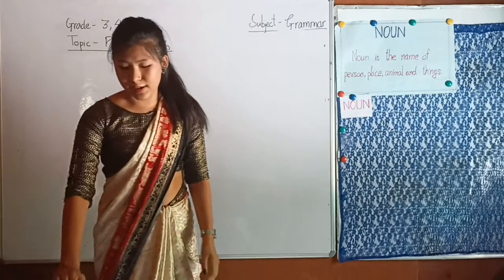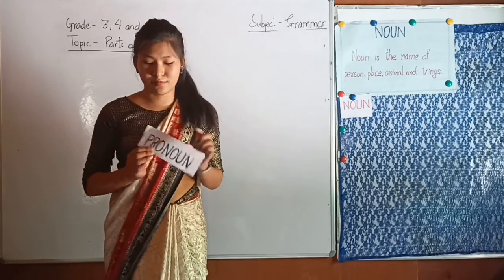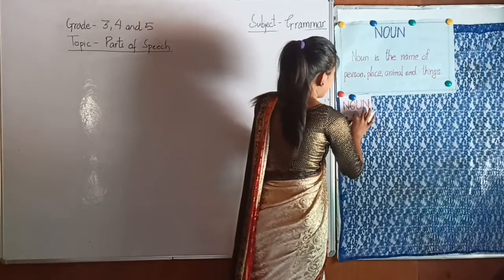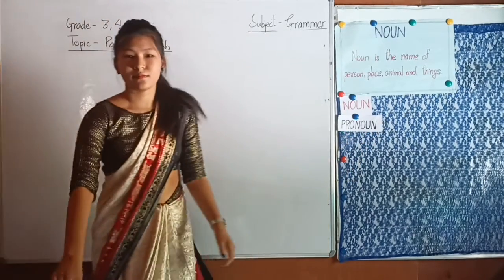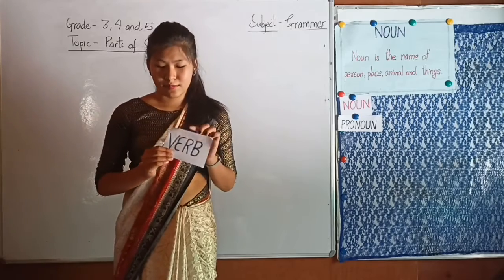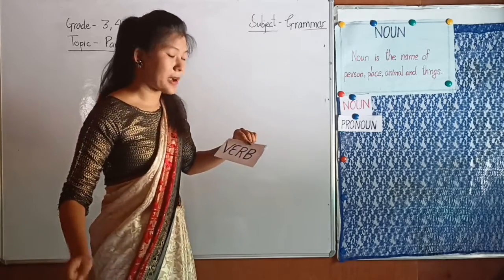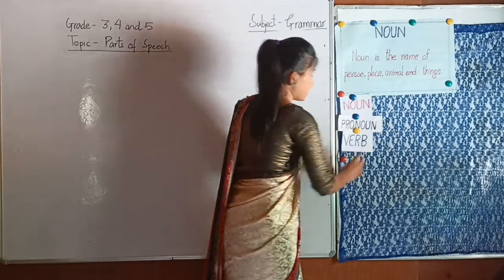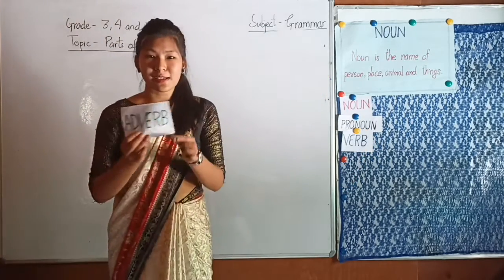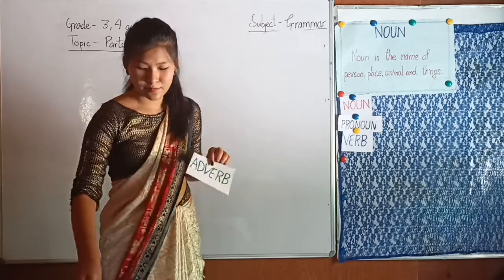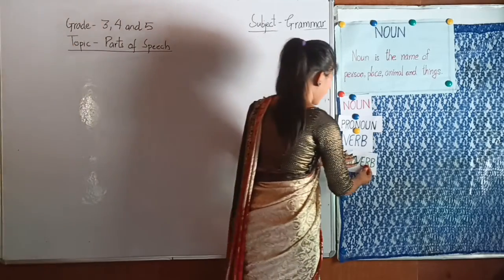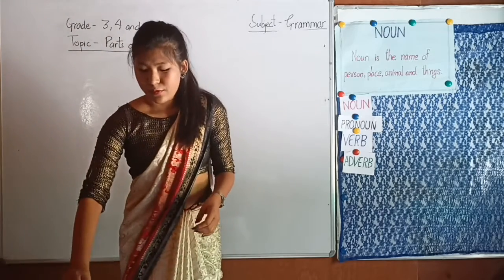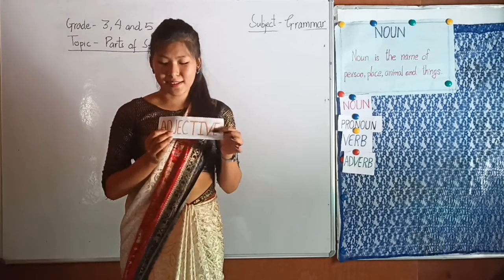And the second one is pronoun. The third one is verb. The fourth one is adverb. The fifth one is adjective.